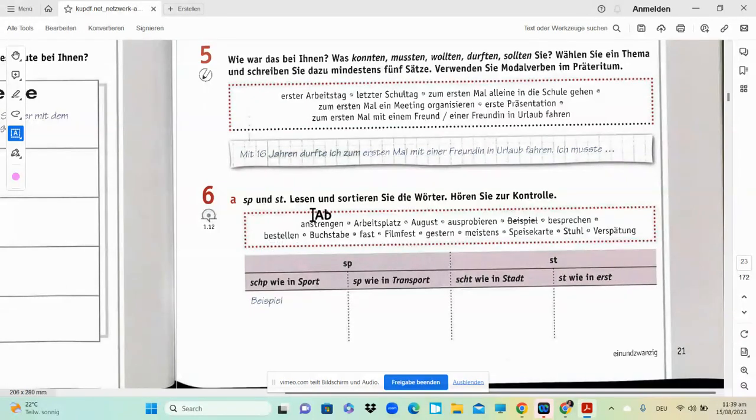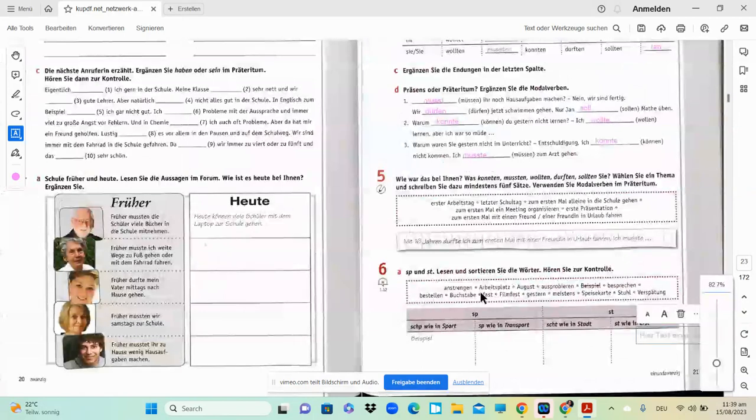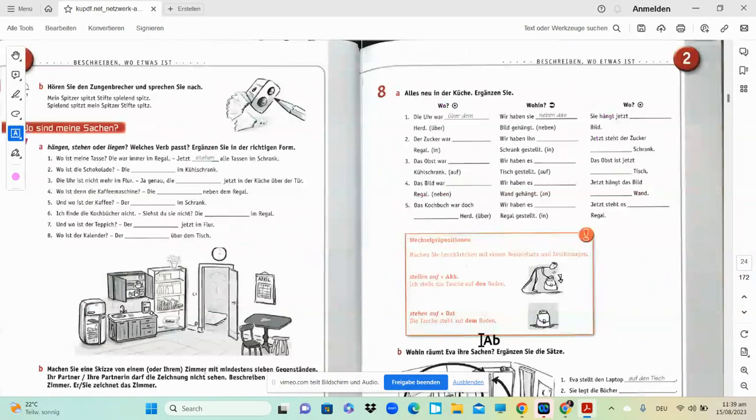Okay, so let's just try the first line. Anstrengen, so it comes over here. Arbeitsplatz, so it should be coming over here. August, st, here. Ausprobieren, so SP, ausprobieren, here. Besprechen, so it has to be sprechen, so it will come over here. Okay, so similarly you can just complete the next sentence and next verbs using the Urentile. Okay, let's move ahead with the next page now.